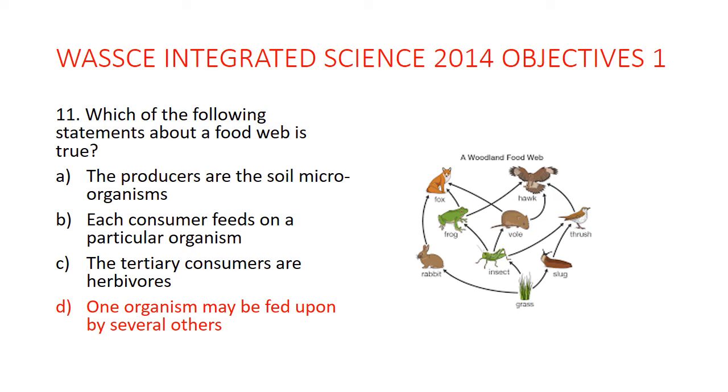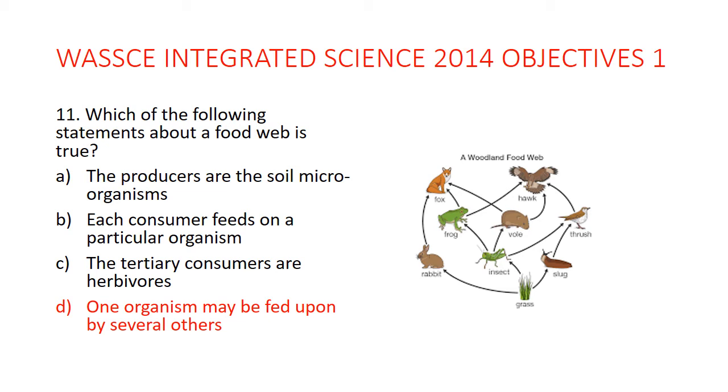If you look at the illustration here, for instance, the frog can be eaten by the fox. It could also be eaten by the hawk. So just one organism can be fed on by many other organisms. That's what makes it a food web. But if it were a food chain, it's just one organism feeding on another organism. It's linear, it's in order. So you see that there are food chains within this food web.